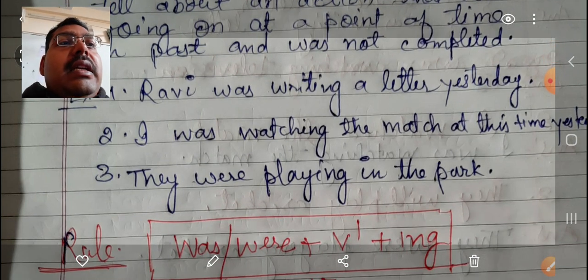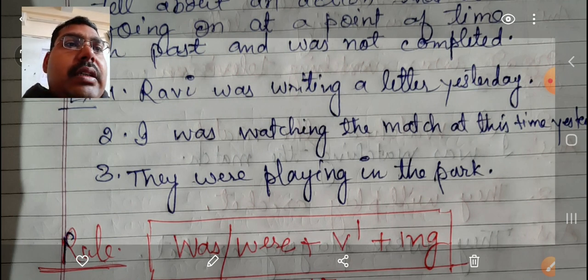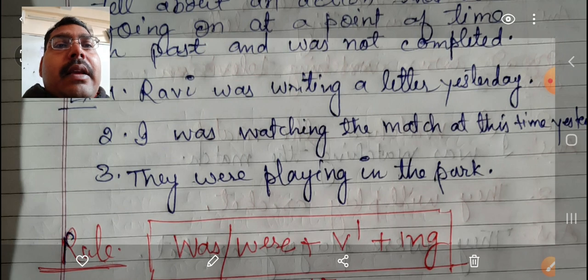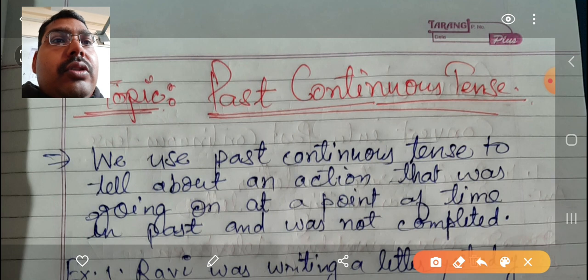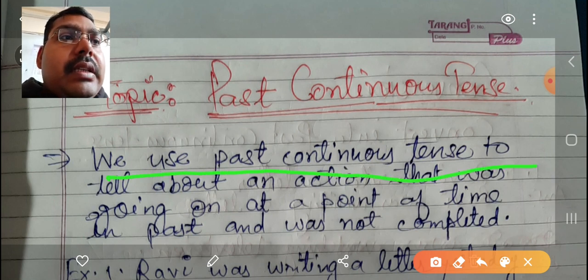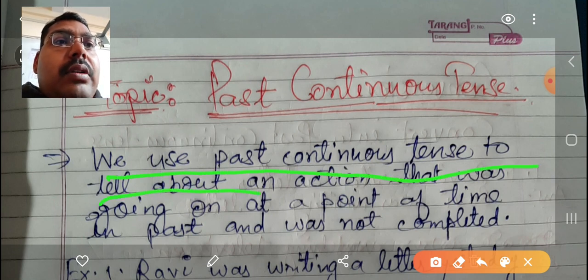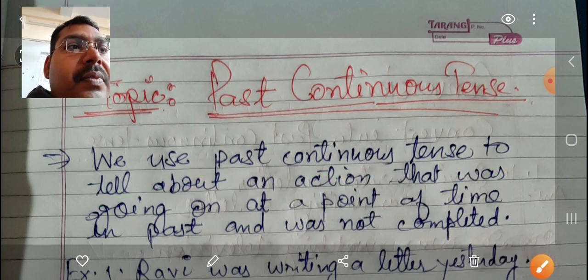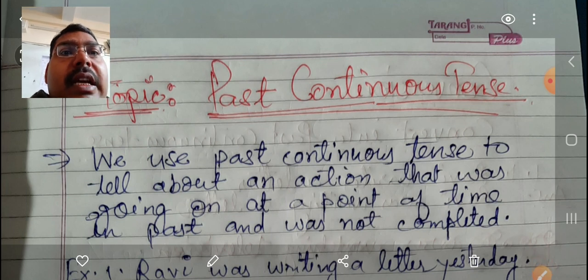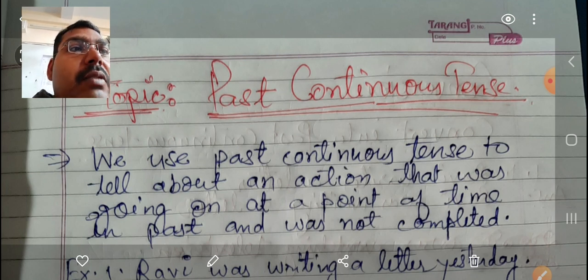Ravi was writing a letter yesterday. I was watching the match at this time yesterday. It means that we use past continuous tense to tell about an action that was going on at a point of time in the past and was not completed.